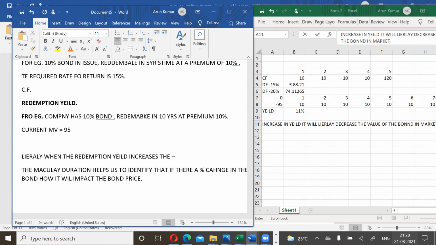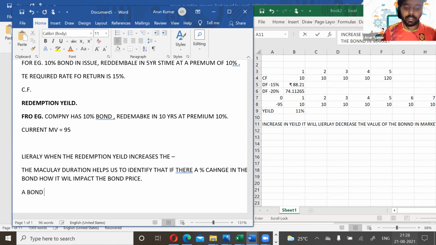So I'll just give a question. Assume that you have a bond which has a 10% rate of interest and redemption is after 5 years, and it is getting redeemed at a premium of 10%, and its current market value is 98.